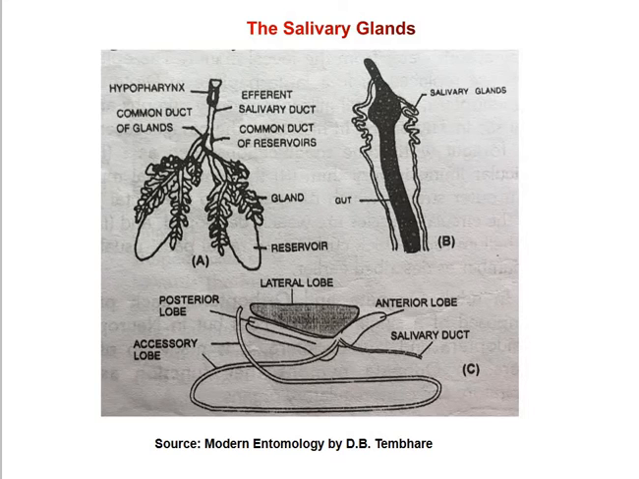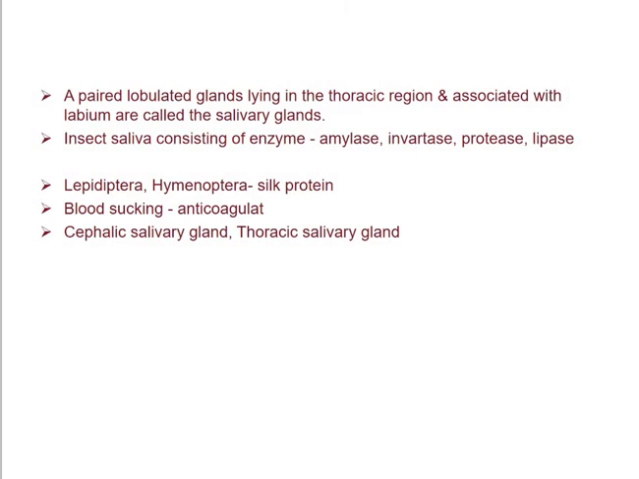In the larvae of Lepidoptera and Hymenoptera, the salivary glands secrete a silk protein, whereas in blood sucking insects, the salivary glands secrete an anticoagulant, which maintains the liquid state of ingested food. So, in structure as well as in function, they differ from one another in insects, mostly in relation to the nature of food.